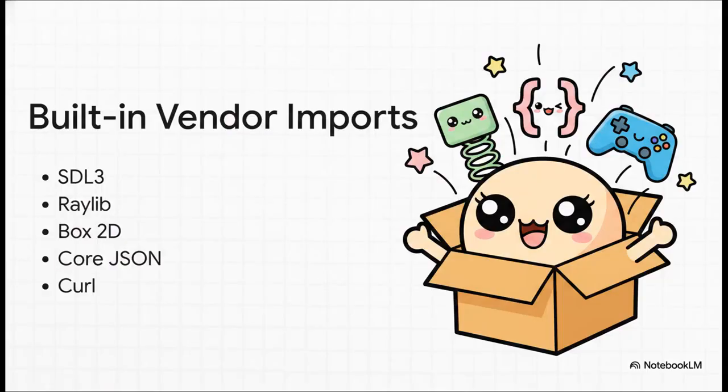Now, what's really fascinating is how Odin pulls off this smooth workflow. It has this built-in vendor importing system. Seriously, if you want to build a 2D game, you completely bypass wrestling with complex third-party package managers. Things like SDL3, Raylib, the Box 2D physics engine, Core JSON parsing, even curl. They are literally all just built right in. They're ready to use right out of the box. You can get off the ground making a game immediately with effectively 0 messy external dependencies. It is an absolute dream scenario for game developers.